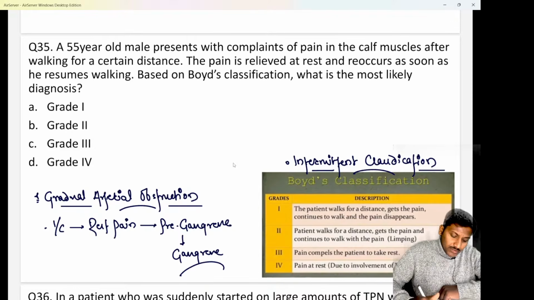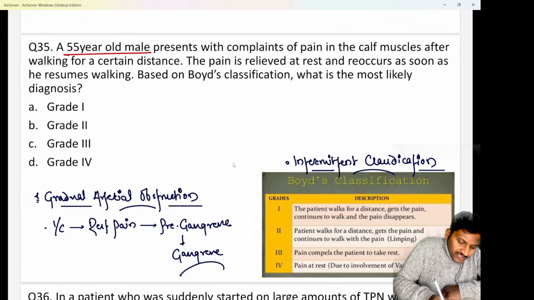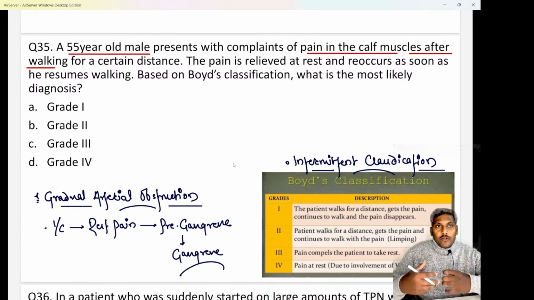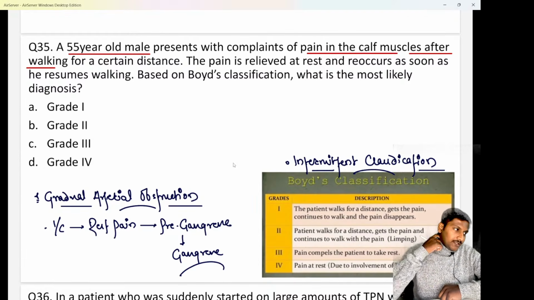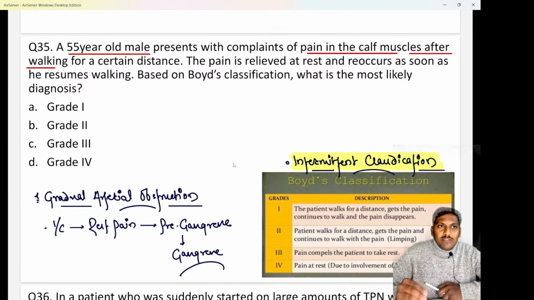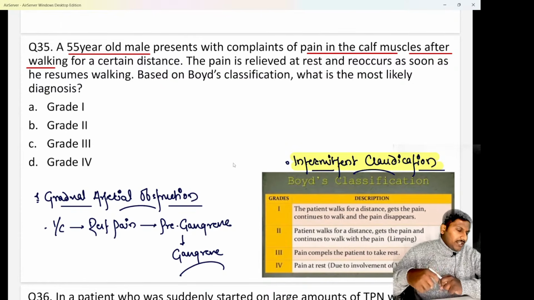Next, question number 35. Here we have a 55-year-old male who presents to us with complaints of pain in the calf muscles after walking for a certain distance. We know whenever a patient walks for a certain distance and after that starts experiencing a cramping pain in the leg, it is a classical feature of intermittent claudication. Why am I calling it intermittent? The reason is usually whenever you stop or take rest, the pain is going to disappear. So cramping pain which appears after walking and usually disappears after rest is known as intermittent claudication.